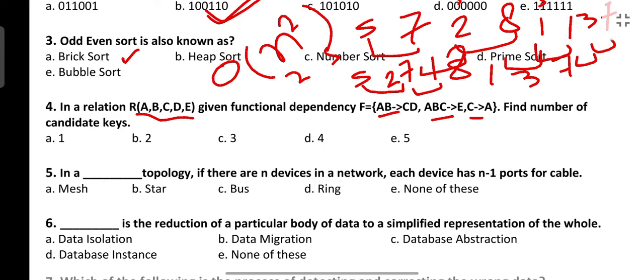So the best way is to scan the right hand side of the functional dependencies and see which attributes are not present on the right hand side.